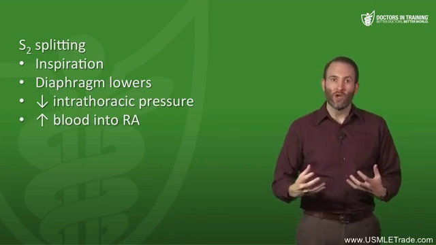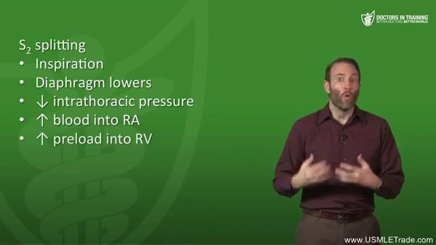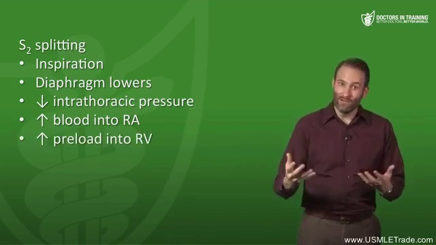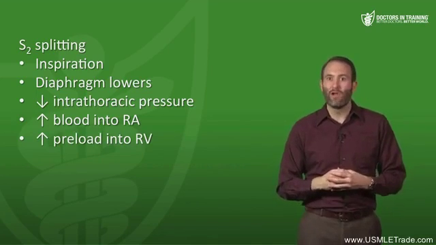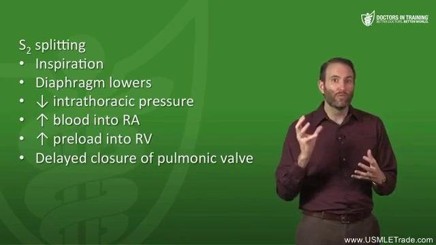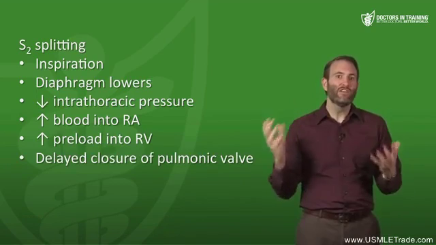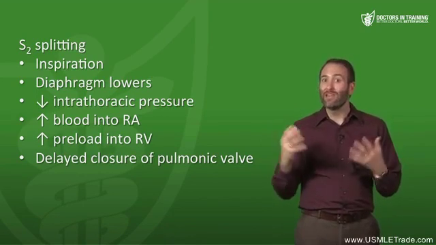So inspiring causes more blood to go into the right atrium. Therefore, more blood in the right atrium is going to mean more preload, and that's going to go into the right ventricle. Well, because there's more volume in the right ventricle, it takes a little bit longer for that right ventricle to squeeze out all that extra blood, and it takes a little bit longer to close the pulmonic valve.